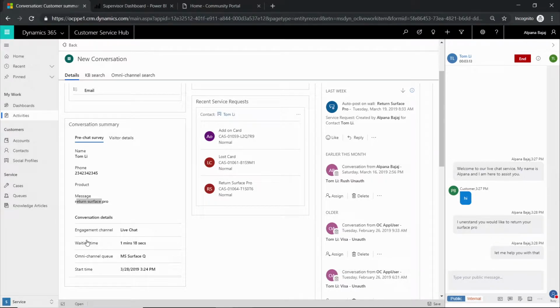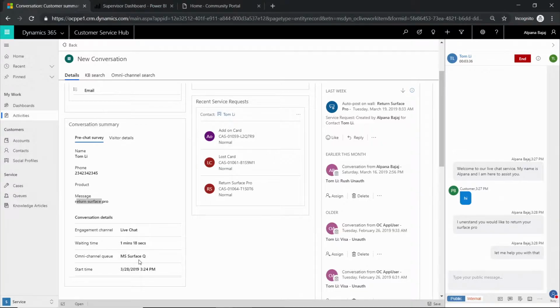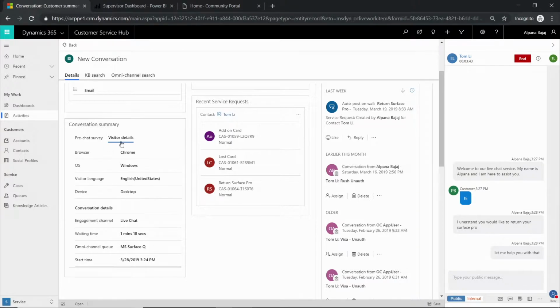Below the conversation summary and pre-chat survey, you can also see the conversation details. Here I can see that the engagement channel is live chat because the conversation was initiated through the chat channel. Waiting time is 1 minute 18 seconds. This is the amount of time taken right from the moment the customer initiated the chat till the time I clicked on the accept button. You can also see that it got routed to the Surface queue. Again, this is completely configurable based on the routing rules. We have mapped the pre-chat survey question with a queue. It also displays the start time. There are a lot of additional visitor details which are available here.